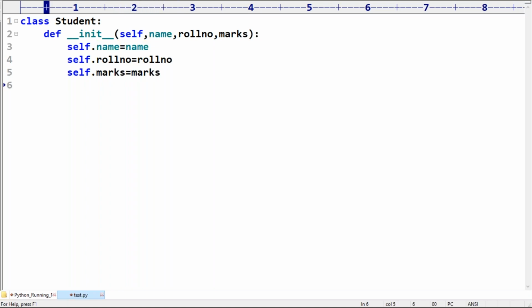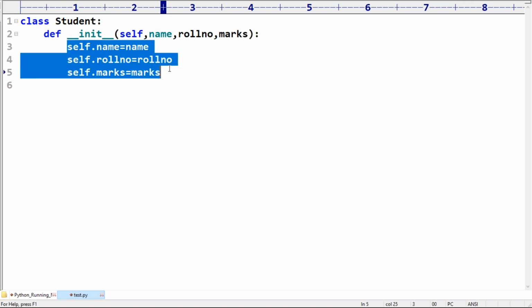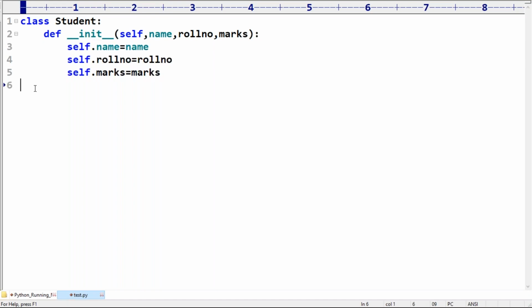Observe that this is the constructor. Can you please confirm for which purpose I'm using the constructor? Let me create an object: s1 is equal to Student of name, assume Sunny, roll number 101 and marks 90.